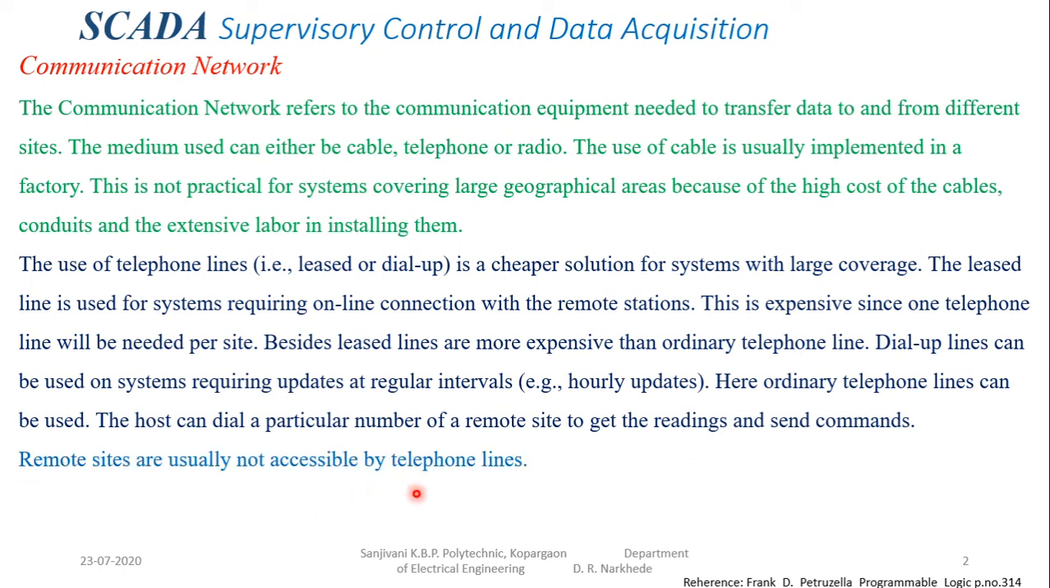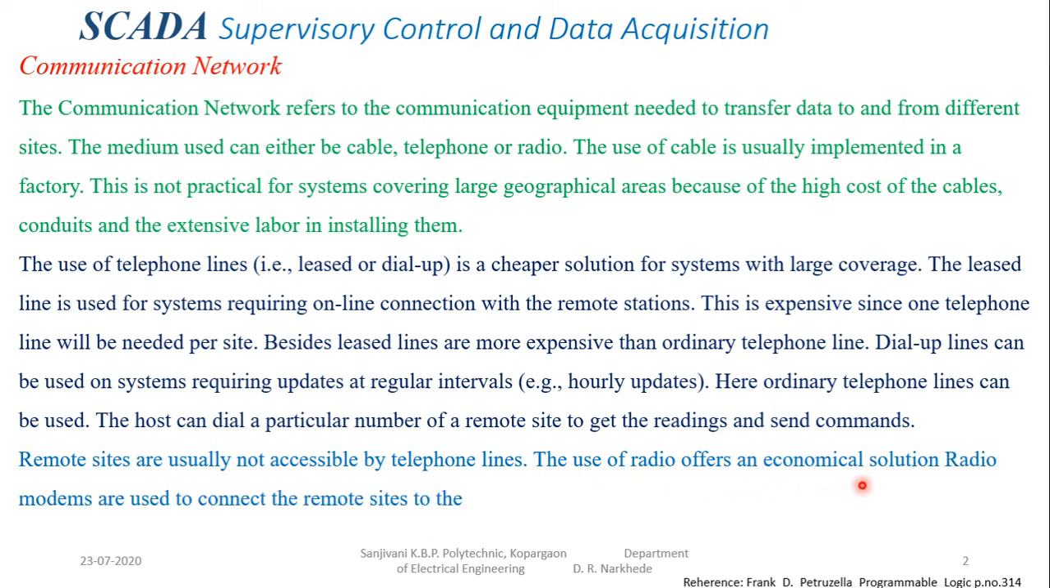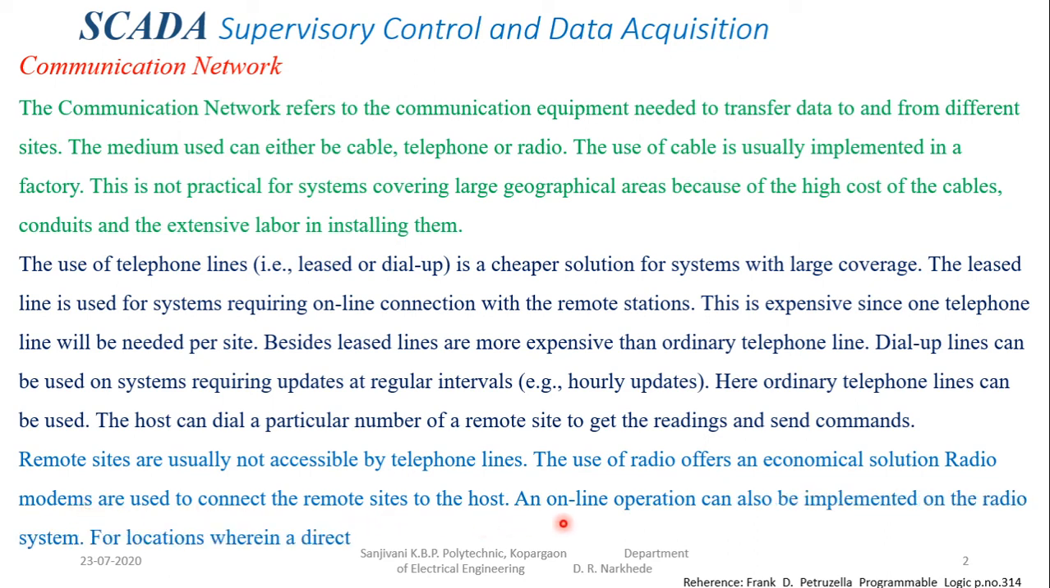Remote sites are usually not accessible by telephone lines. The use of radio offers an economical solution. Radio modems are used to connect the remote site to the host. An online operation can be implemented on the radio system. For locations where a direct radio link cannot be established, a radio repeater is used to link these sites. If in certain cases it is not possible to go for telephone lines, and the geographical distance is too high and telephone connectivity is not there, then you need to go for radio, that is wireless communication.